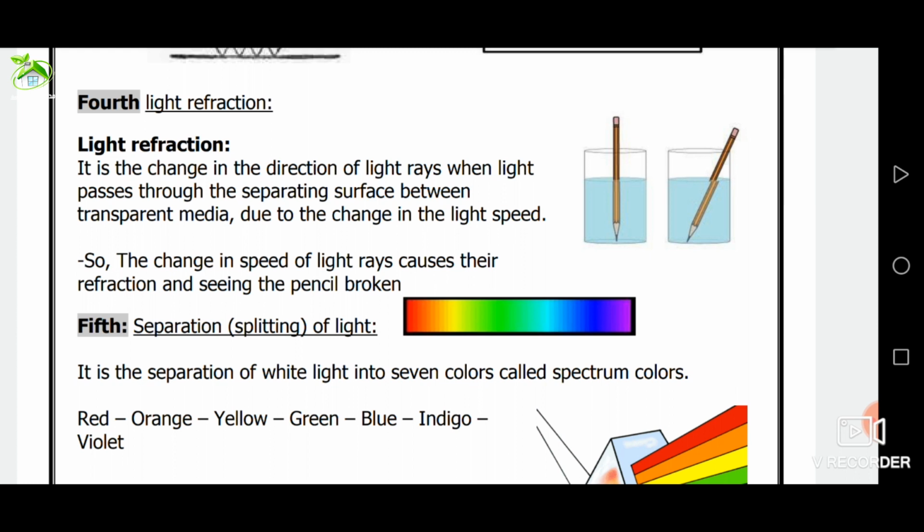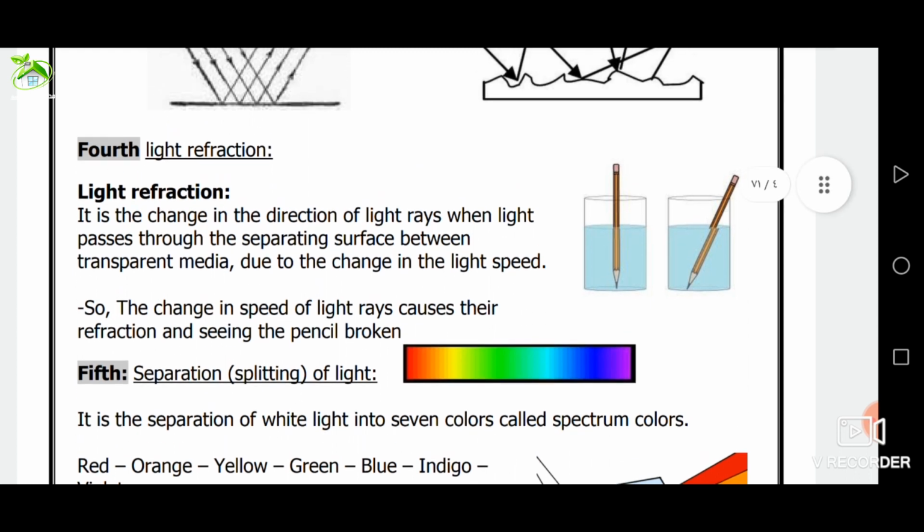For example, a pencil or spoon appears broken when you put it in a transparent cup of water due to the refraction of light.